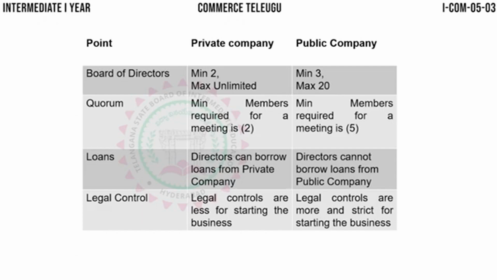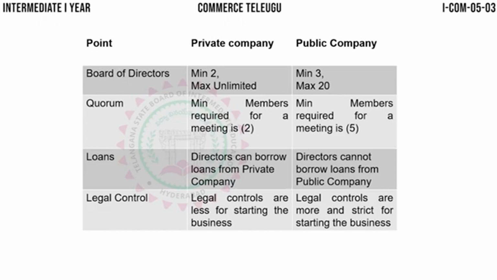Whereas in case of a public company, the minimum number of directors is 3. Minimum 3 directors are required, and maximum is 20. You cannot have more than 20 directors in a public company. So minimum 3, maximum 20 in case of a public company.